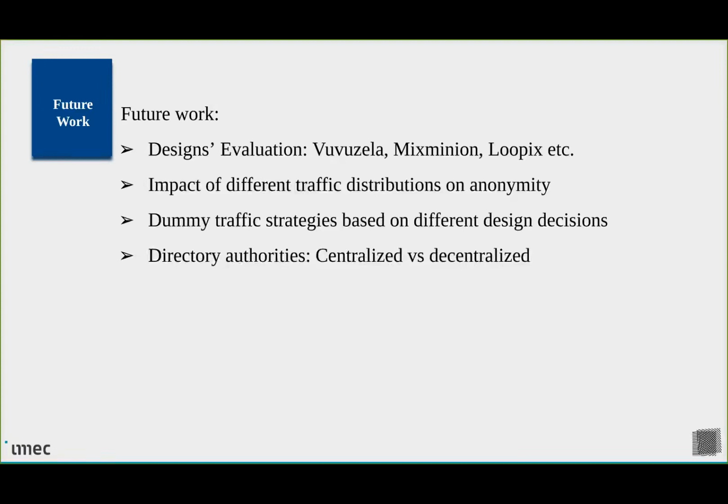Last but not least, what we think is also very interesting is the directory authorities. Most of the papers about mixnets are assuming centralized attack-resistant directory authorities, but none of these papers have explored the possibility of having decentralized directory authorities. So maybe we can study that.